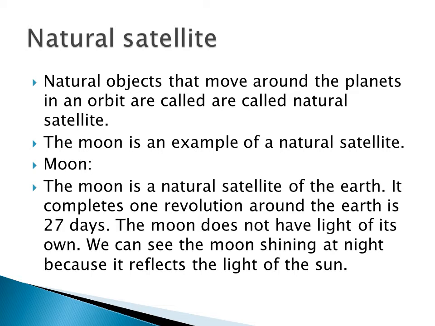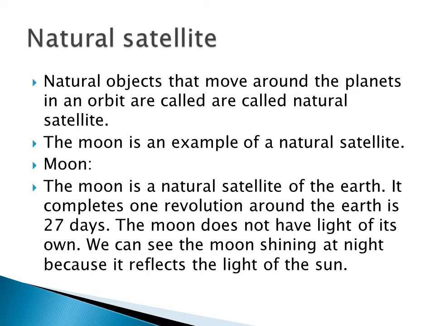The moon does not have light of its own, but we can see the moon at night because it gets the reflection of the sun.